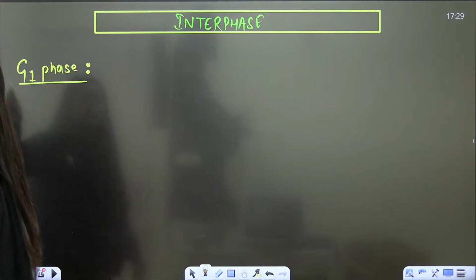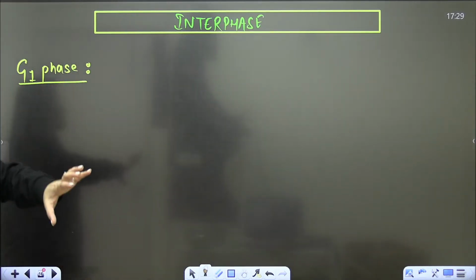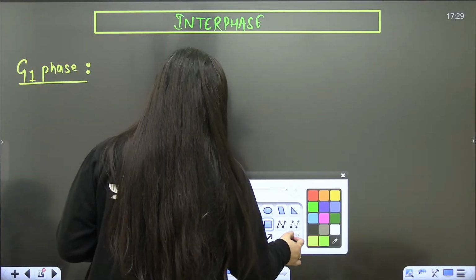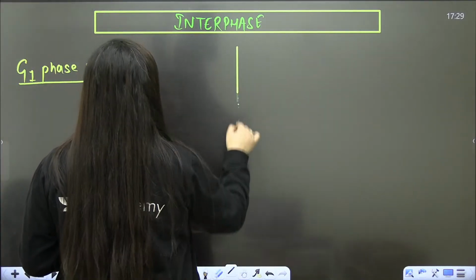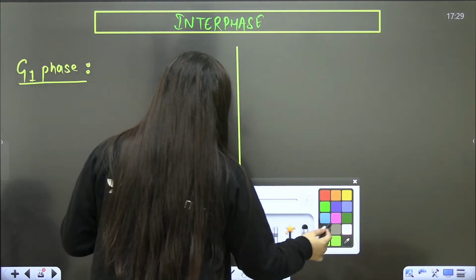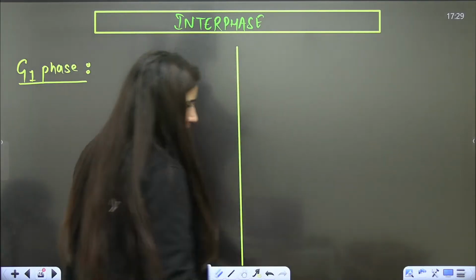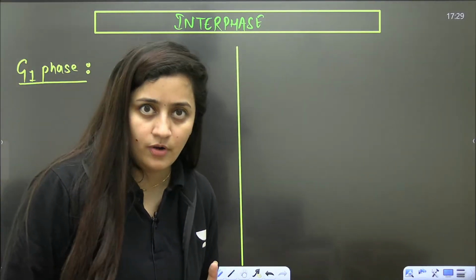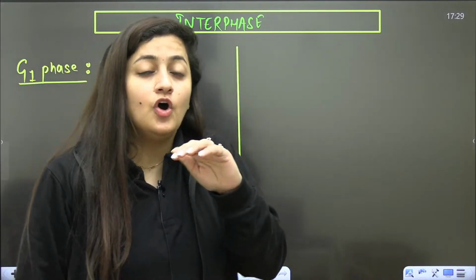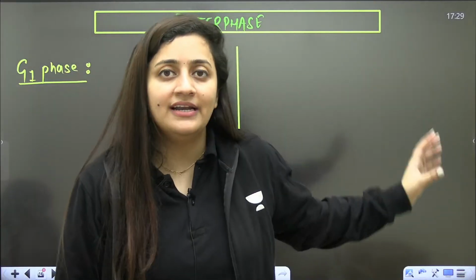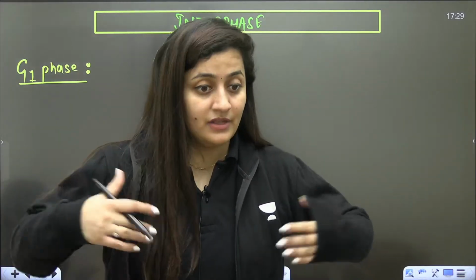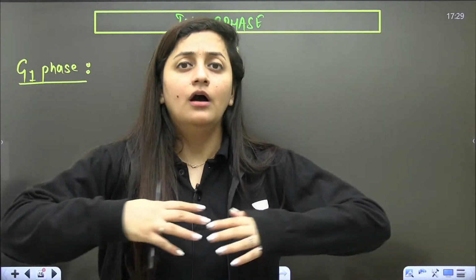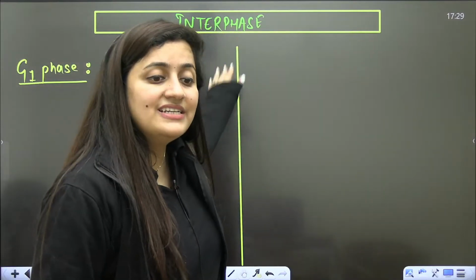Okay, now come to the G1 phase, the growth phase. Ultimately cytoplasmic growth will occur here. The cell will grow cytoplasmically. The RNA will form, the proteins will form, and the organelles will duplicate their content in the G1 phase. When there is cell division, a lot of energy is required, a lot of ATP is required. That will also get synthesized in